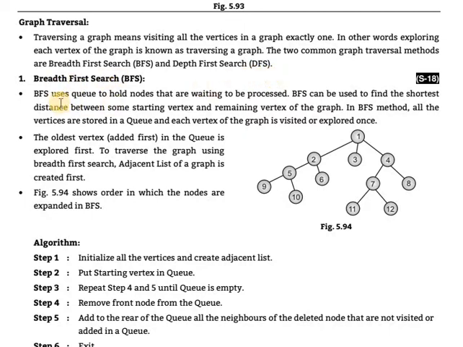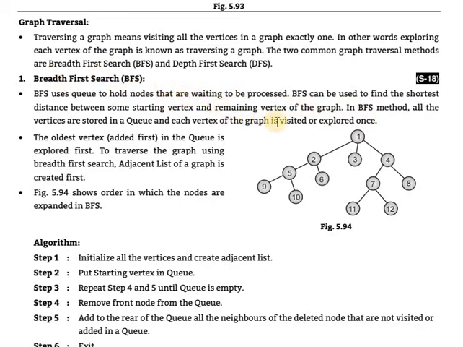First, we study the breadth first search, BFS. BFS uses a queue. Which concept is used in BFS? A queue to hold the nodes that are waiting to be processed. BFS can be used to find the shortest distance between some starting vertex and the remaining vertices of the graph. That is, it finds the shortest distance from the starting vertex to all the remaining vertices. That is the application, or the work, of BFS.